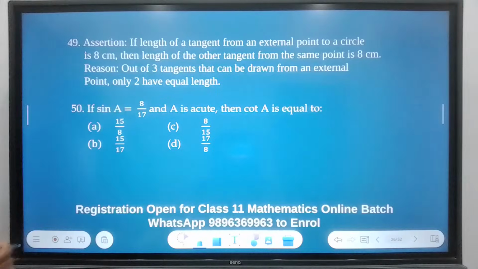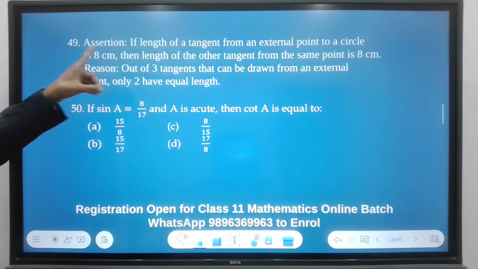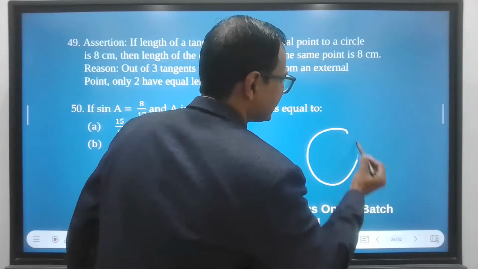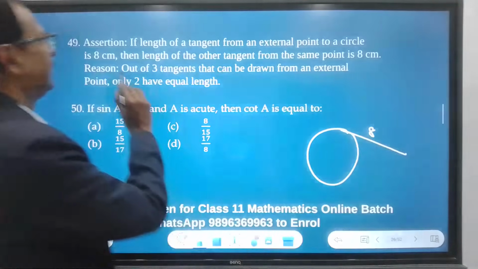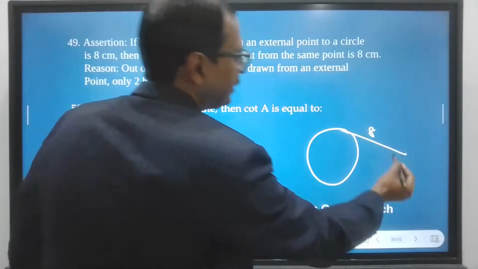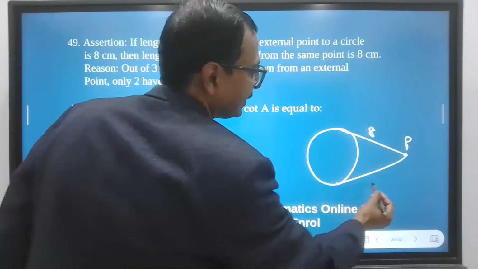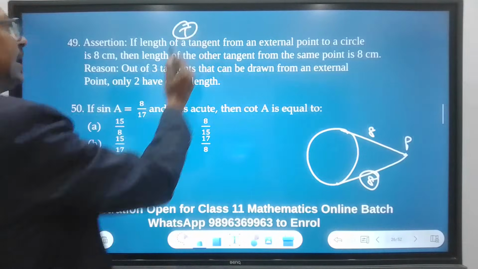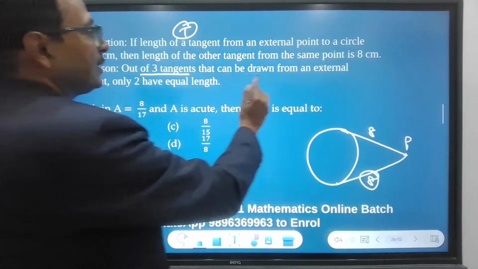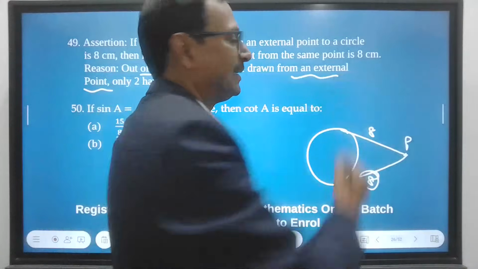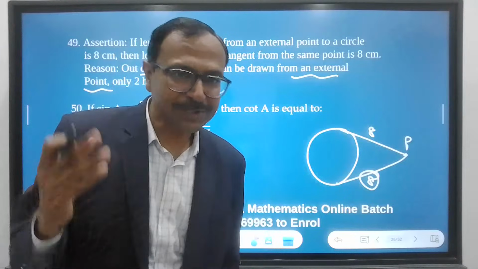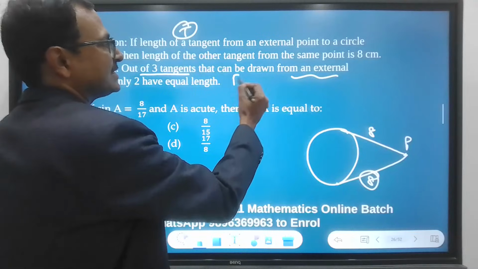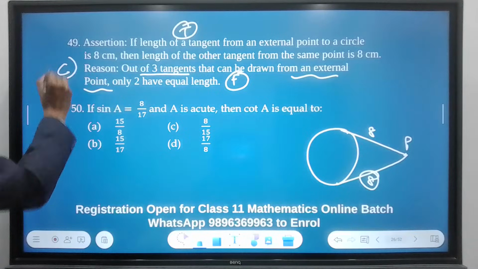Let's see this. If length of a tangent from an external point to a circle is 8 centimeters, that means length of tangent is given now. So this is 8. Then length of the other tangent from the same point, that is also 8, right? Because the statement says so. So this is true. And why? Out of 3 tangents that can be drawn from an external point, oh my god, we have an external point. And can we draw 3 tangents from that point? No. So the out of 3 tangents means this is false, and option C is the correct option.